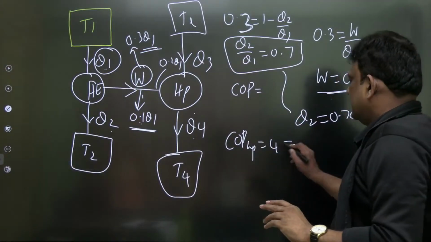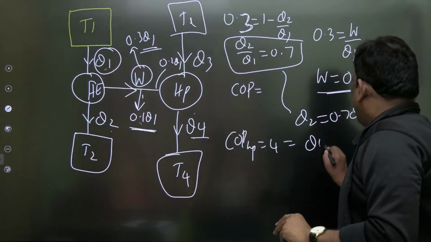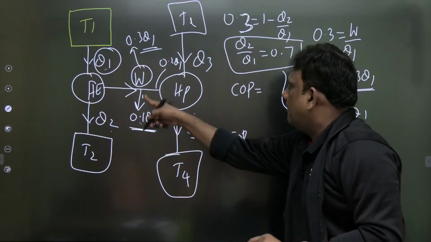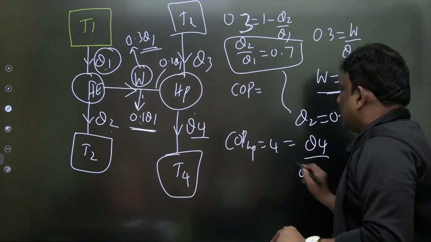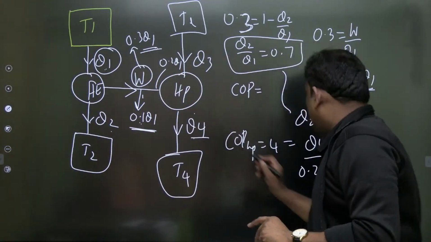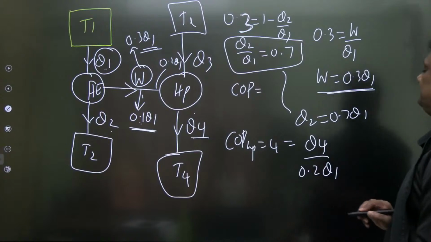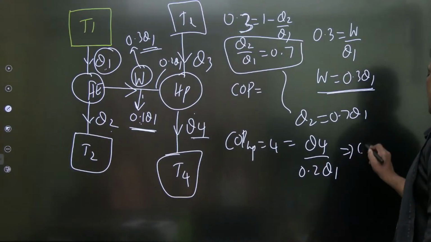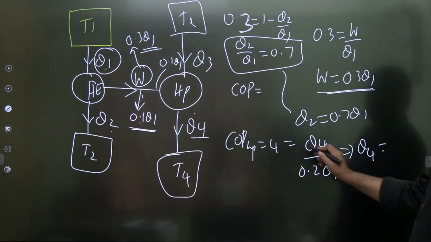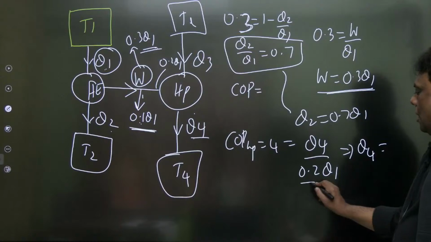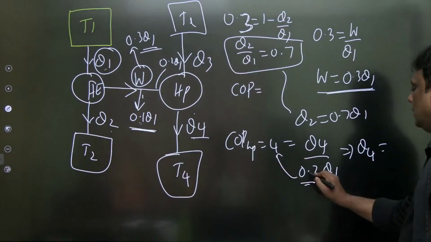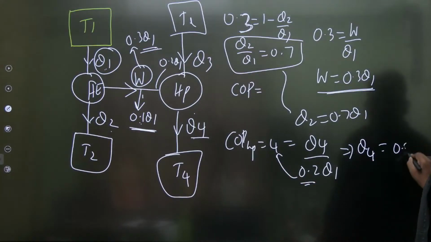Now see, what is this Q4? Desired effect by work input. How much is the work input? Now it is not W, it is 0.2 Q1. So Q4 is equal to 4 times the work, 0.2 Q1. Multiplying, 4 into 0.2 is 0.8 Q1.